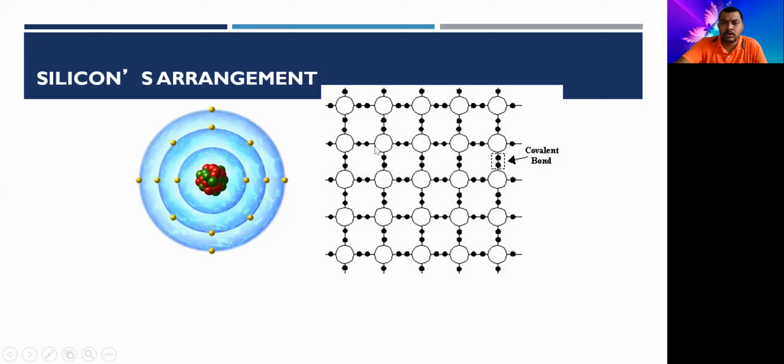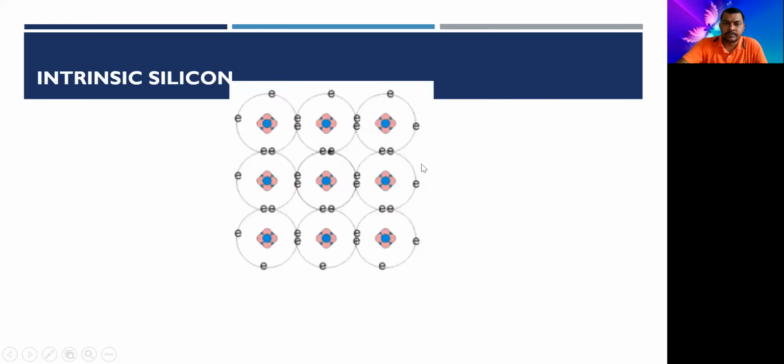I will show you that on the board also. So this is the silicon crystal. The four covalent bonds are formed with the four neighboring atoms, and there are no free electrons for conduction. So this is the concept over there.